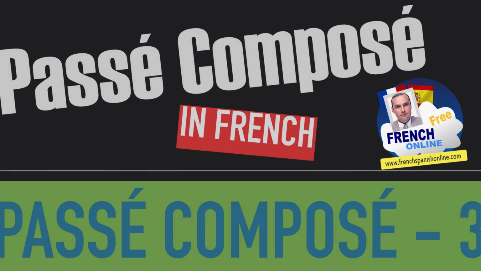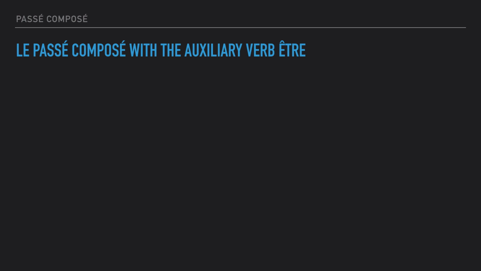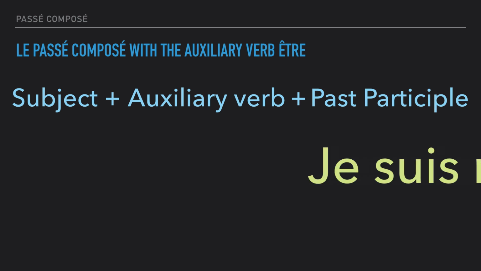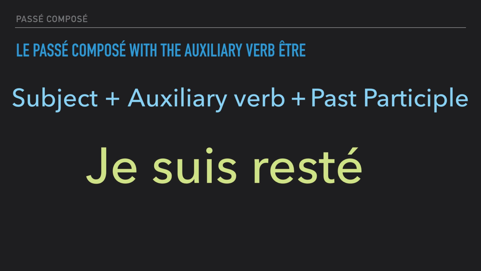The part 3 is about the auxiliary verb être, le passé composé with the auxiliary verb être. The structure is of course the same. You need a subject, the auxiliary verb, but this time the verb to be or être, and the past participle. An example, je suis resté. Je suis is our auxiliary verb. Resté is the past participle of the verb rester, which means to stay. So here we have a past event and it is I have stayed or I stayed.